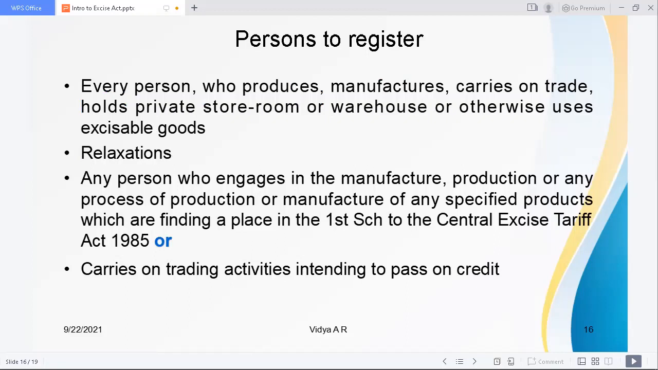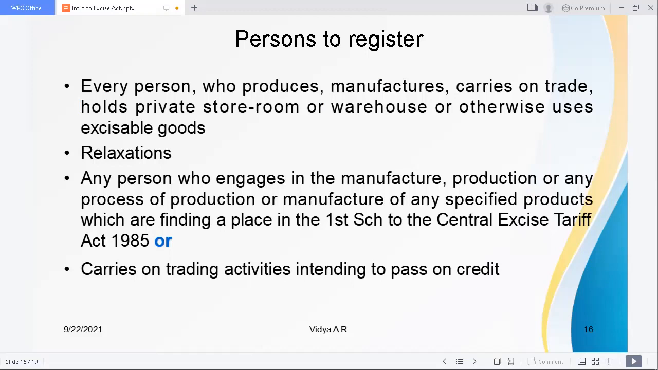Now let us see who are the persons to register under the Act, under the Central Excise Act 1944. Every person who produces, manufactures or carries on trade, holds a private storeroom or warehouse, or otherwise uses excisable goods. So anyone who is connected to excisable goods in the way of production, manufacture, carrying on trade, holding a private storeroom or warehouse or otherwise, you can call that person eligible to register under that act.